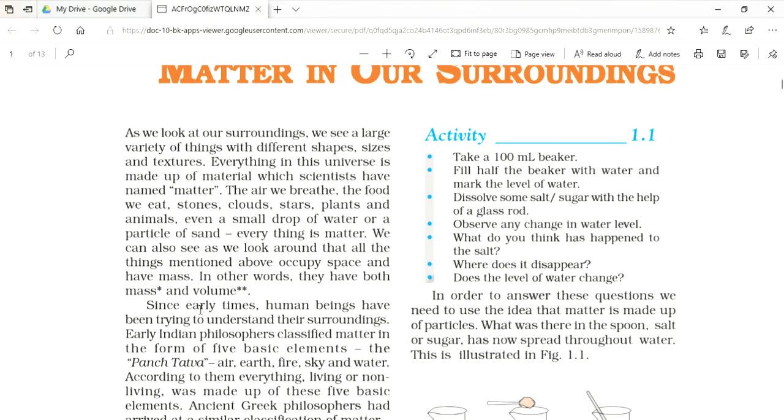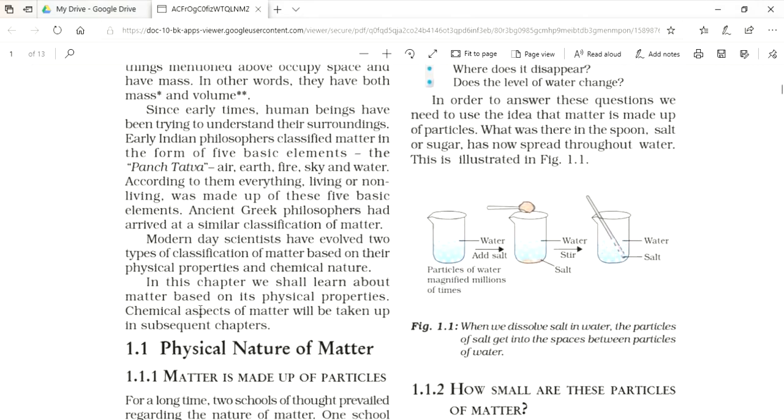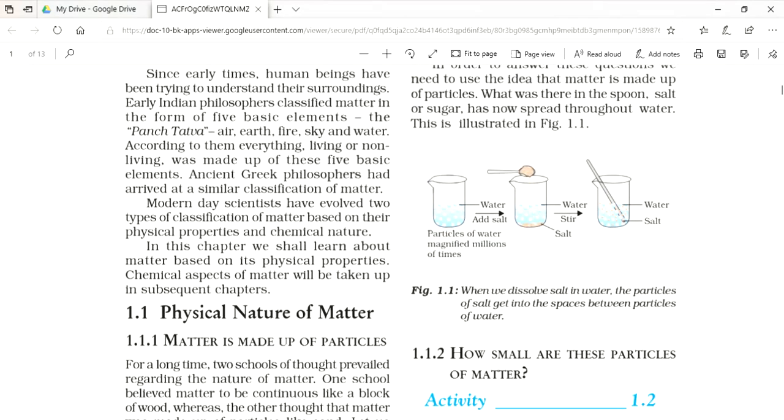When we dissolve salt in water, the particles of salt get into the spaces between particles of water. This is the second part of this characteristic. How small are these particles of matter?